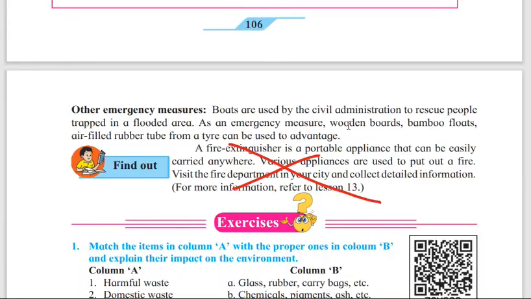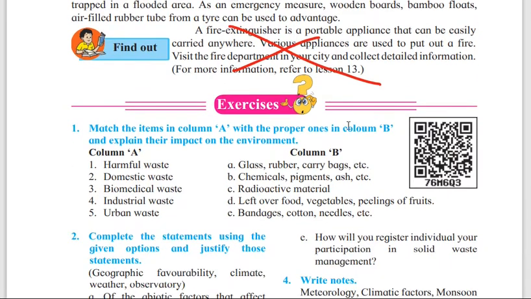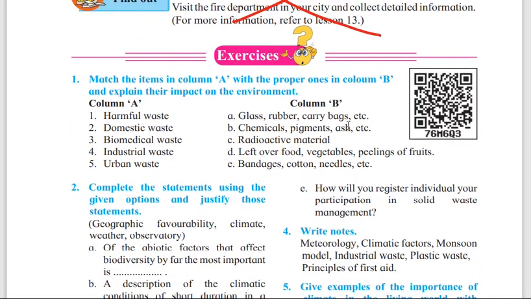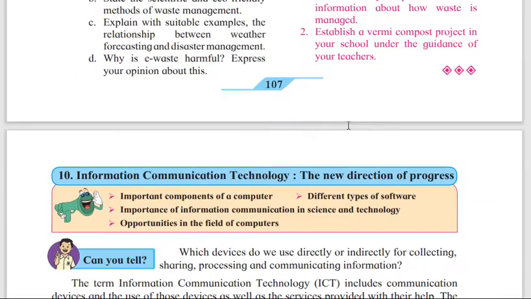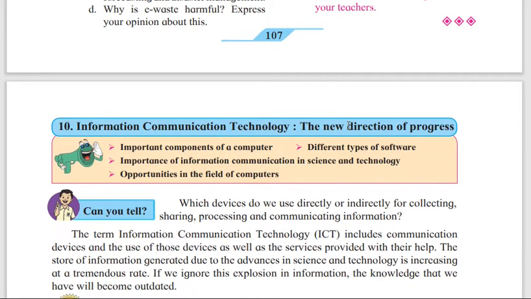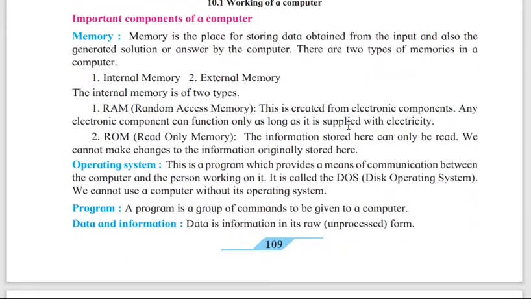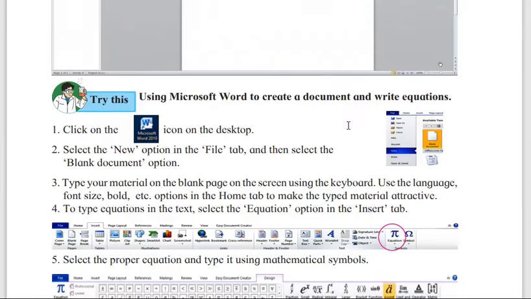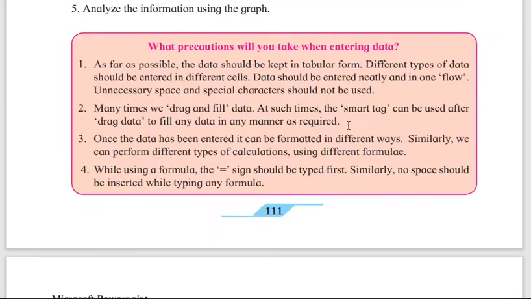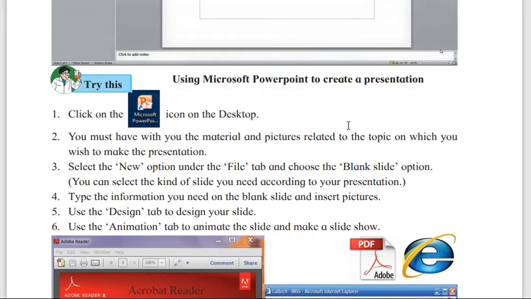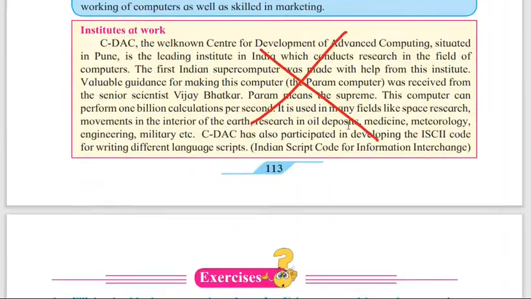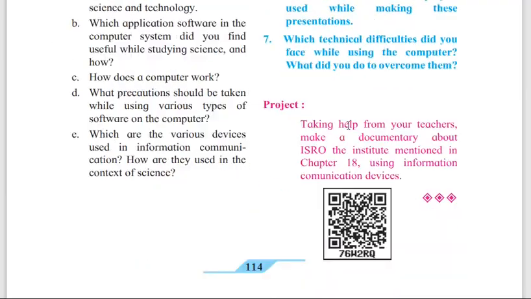106 is there, all. 107, find out is not there, fire extinguisher is a portable appliance, that's not the exercise, all you have to do. 10th chapter, that is information communication technology, complete the table and find out is not there. 108. Then we'll go to 109, again you have to do all. 110 also, mostly this is related to computer, you should know about it, so this all is there. 112. 113, institute at work is not there, so the whole exercise you have to do.